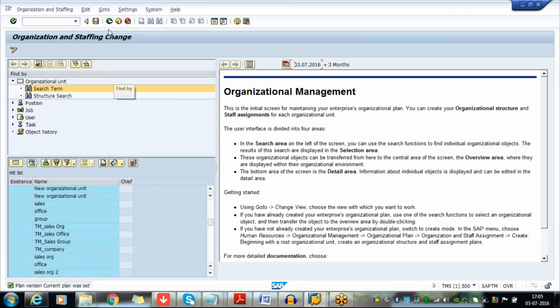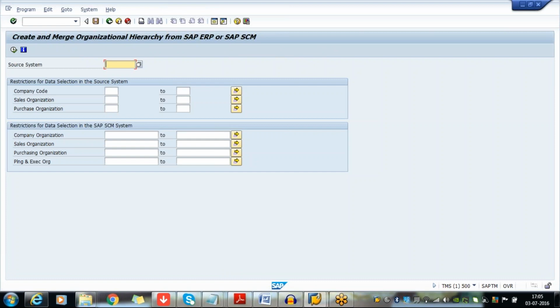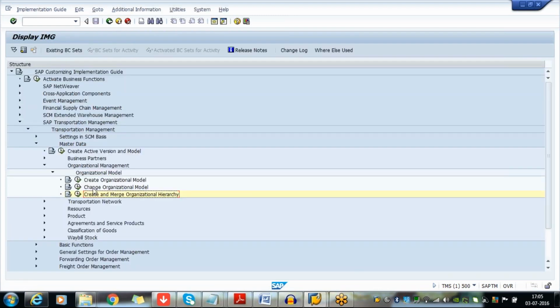Sir, tell me. In this organization model, create and merge organization hierarchy. This is for the shipper scenario, where if the organization structure is there in ECC, do we use this to directly map it? Yeah, correct. This is for the shipper scenario. This you will be telling later, right? Yeah, correct. I will tell later, no problem. Okay.